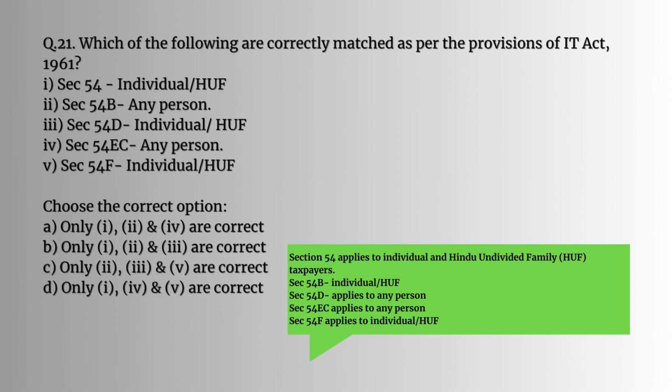Question number 21. Which of the following are correctly matched as per the provisions of IT Act 1961? So what are the sections? Section 54 is applied to individual and HUF. Section 54B is individual and HUF. Section 54D applies to any person. Section 54EC applies to any person. Section 54F applies to individual or HUF. So the answer for this question would be D. Only 1, 4 and 5 are correct.